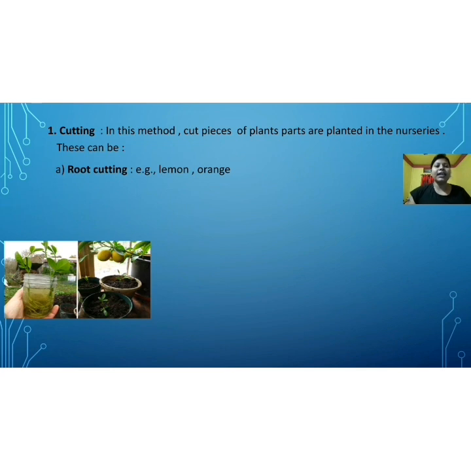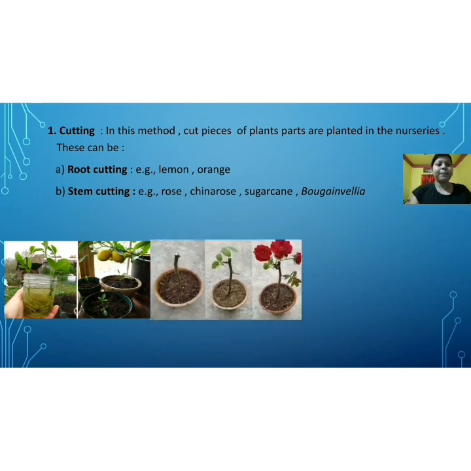So root cutting is seen in the case of lemon and orange. Then number 2 is stem cutting. Stem cutting means by cutting the stem we may plant it and gain some new plants.